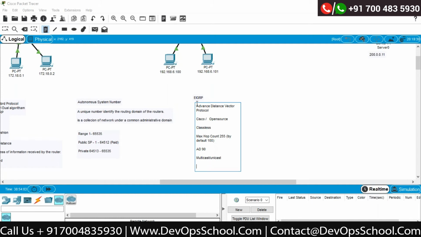Remember that. It works on the DUAL algorithm, which is nothing but the Diffusing Update Algorithm. Whatever updates it is sending through multicast and unicast, the actual multicast IP address is 224.0.0.10.